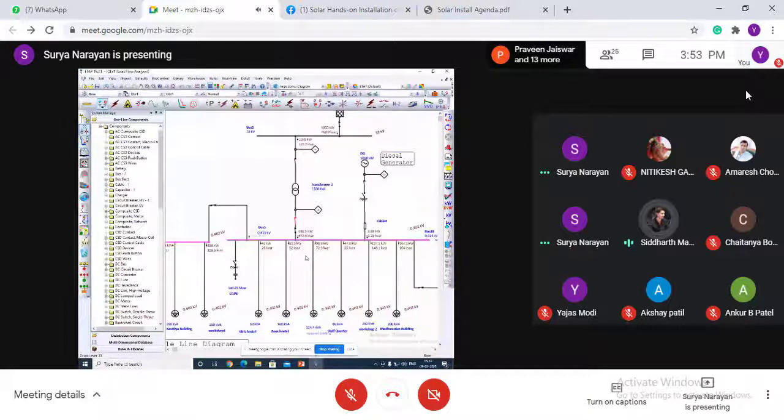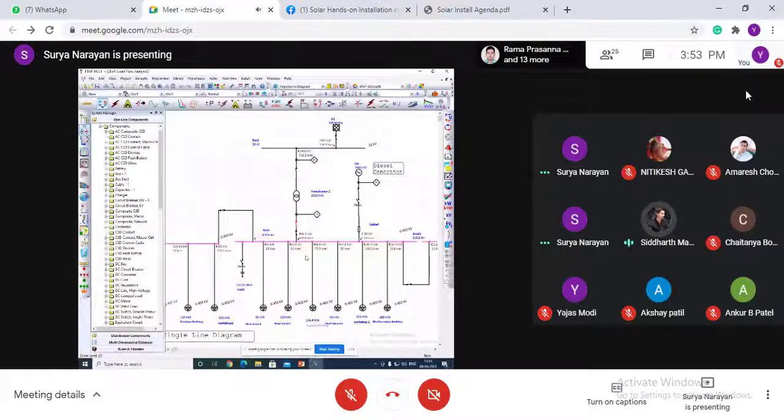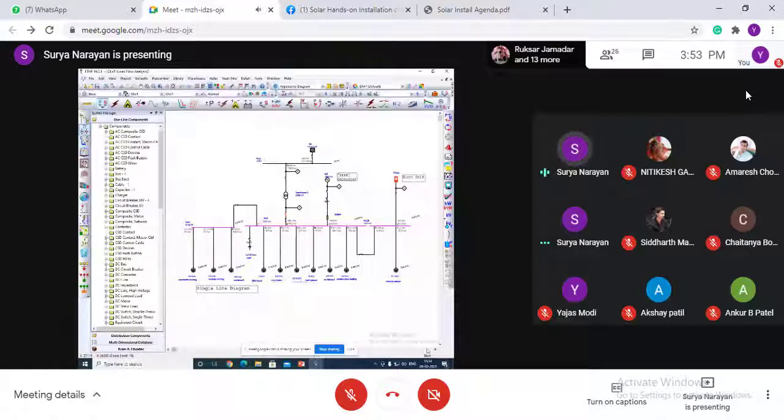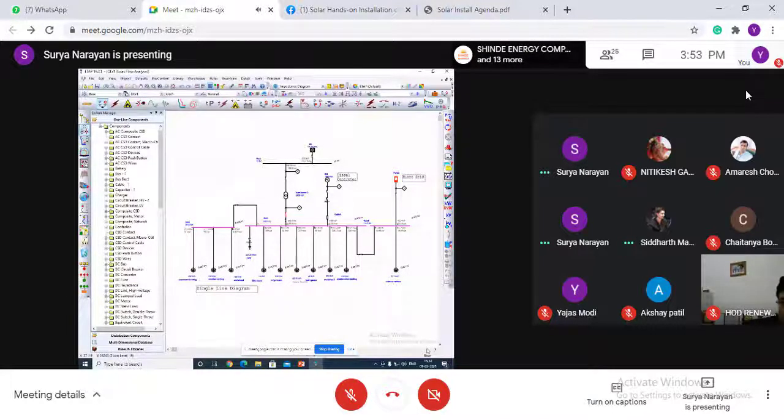So can we get energy readings out of this also, like PVsyst? No, sir. We can only get the real-time data. Can we get losses? Yes, we can get the line loss and transformer loss.